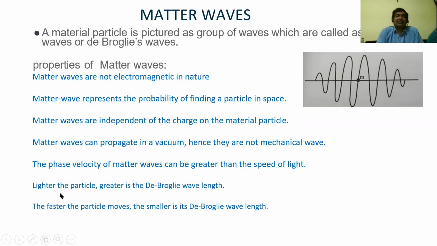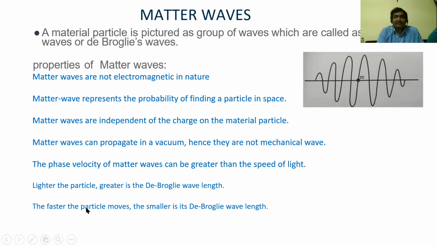The lighter the particle, the greater the de Broglie wavelength. From the expression lambda equal to h by mv, it is very evident. As m is very small, lambda is very high, because lambda is inversely proportional to mass.